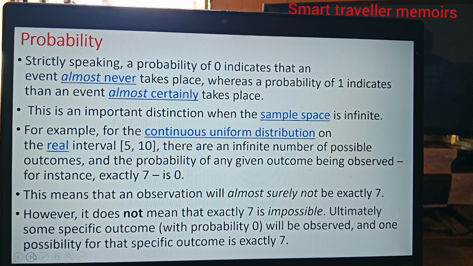This means that an observation will almost surely not be exactly 7. However, it does not mean that exactly 7 is impossible. Ultimately, some specific outcome with probability 0 will be observed, and one possibility of that specific outcome is exactly 7.